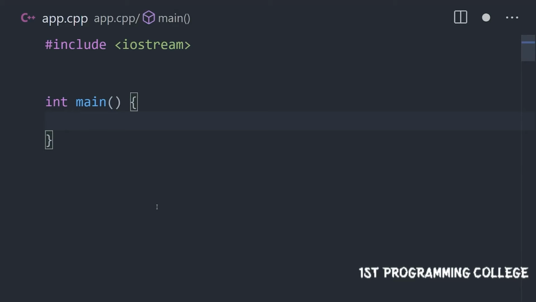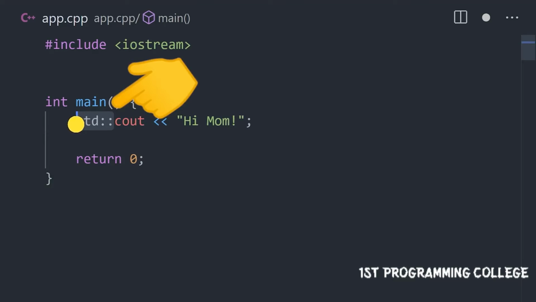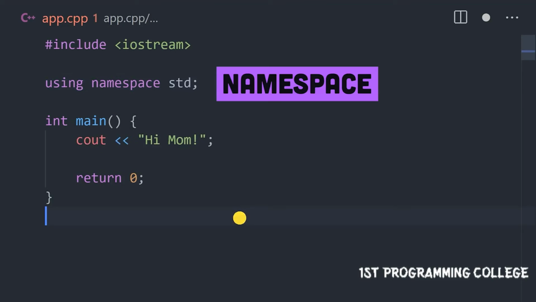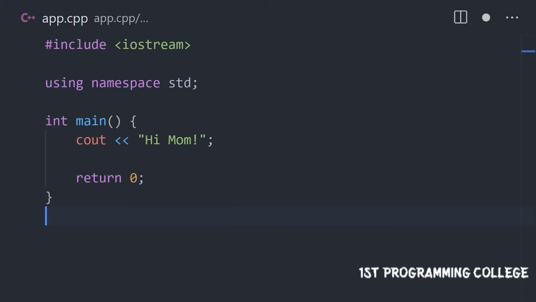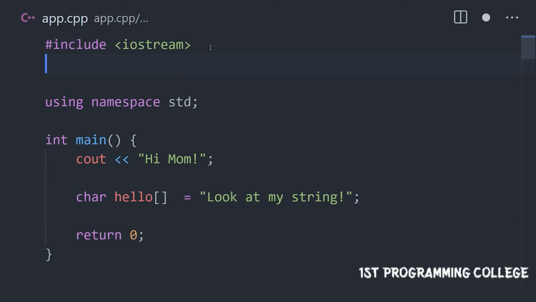To print hello world, we simply use standard character output followed by the bitwise shift left operator and a string literal. We can get rid of this std though by adding a namespace to the top of the file. Now if we want to create a string variable, we can do so by typing it as an array of characters. However, if we include string from the standard library, we can use the string type instead.